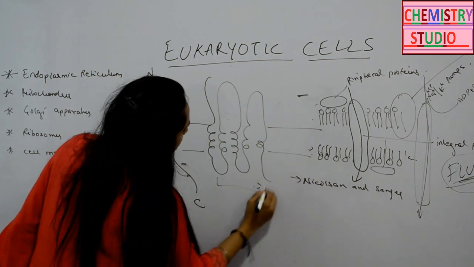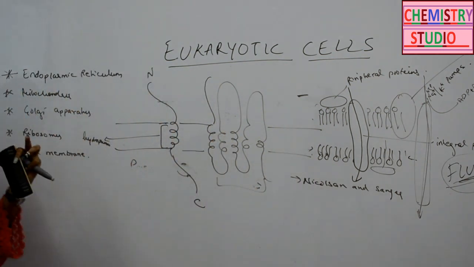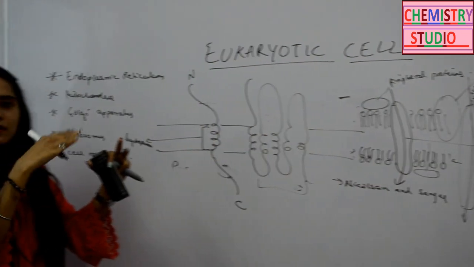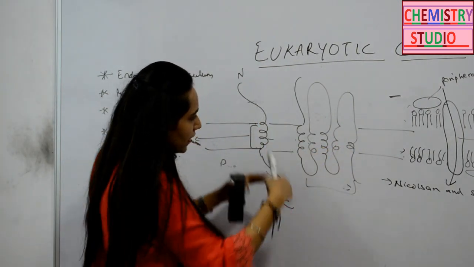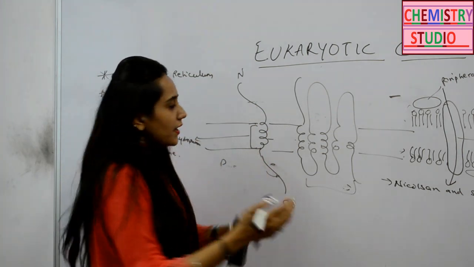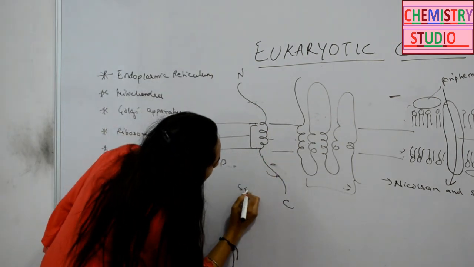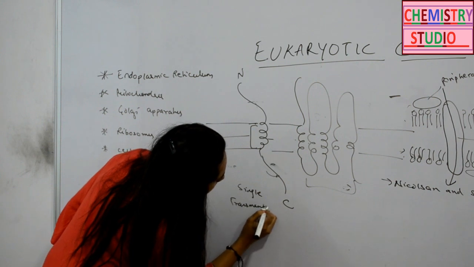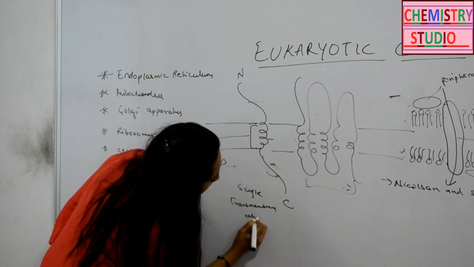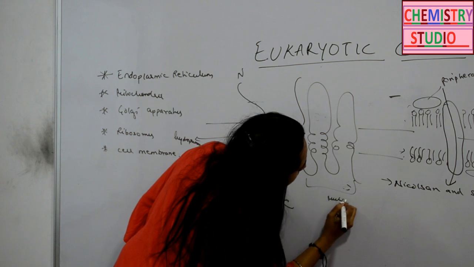They are spanning the membrane not in a single way, they are passing the membrane 2-3 times. So that's why this is a single transmembrane helix and this is multiple transmembrane helix.